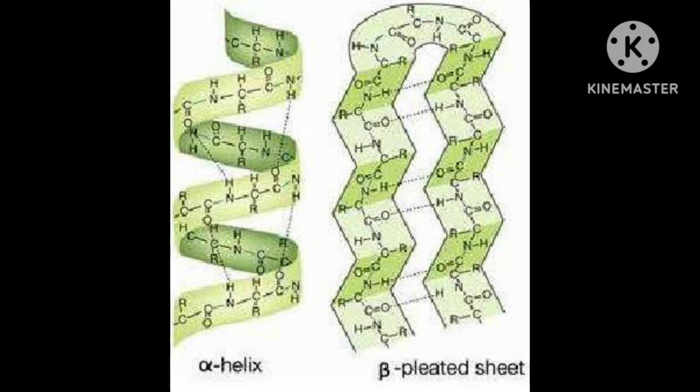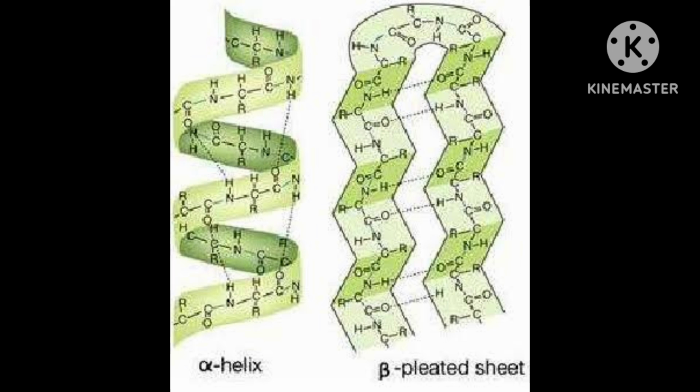Now come to the fourth one, the quaternary structure of protein. Some proteins are composed of two or more polypeptide chains, referred to as subunits. The spatial arrangement of these subunits with respect to each other is known as quaternary structure.